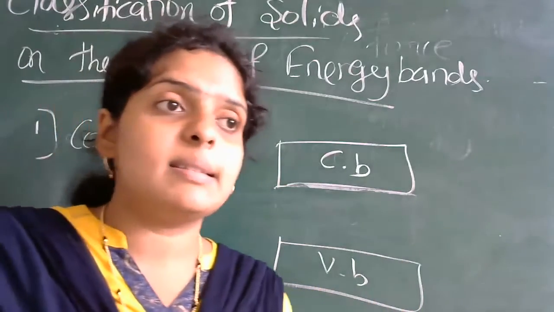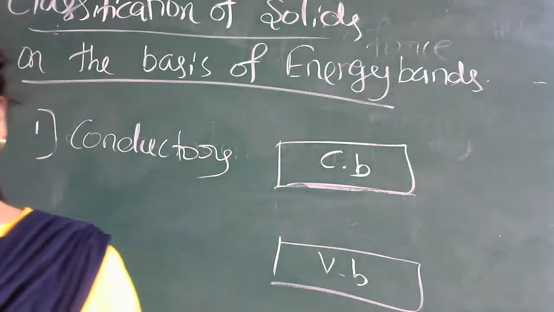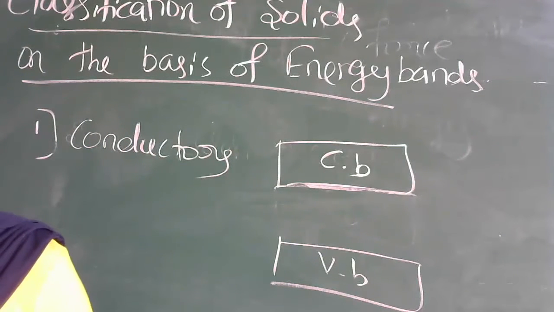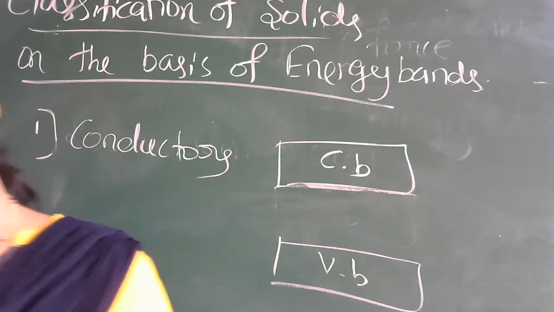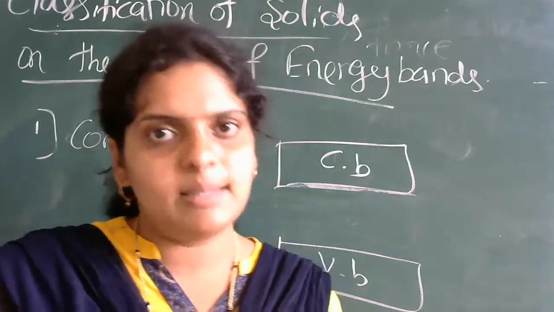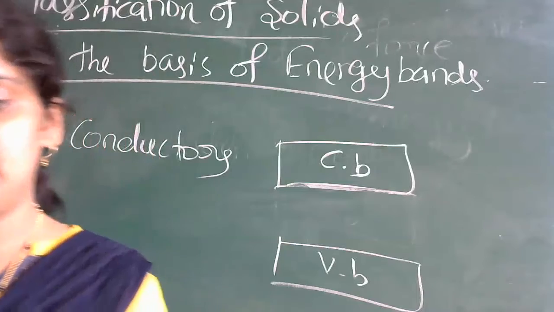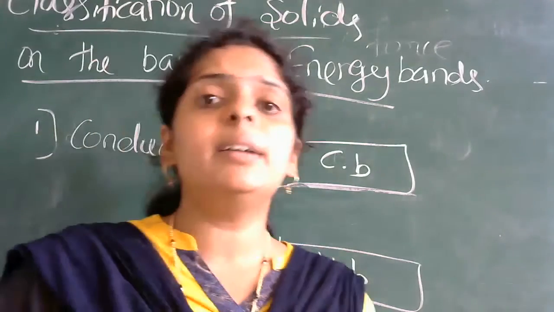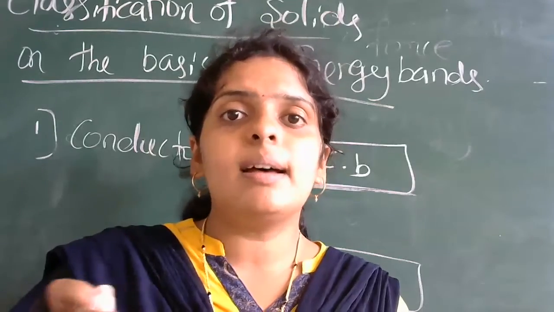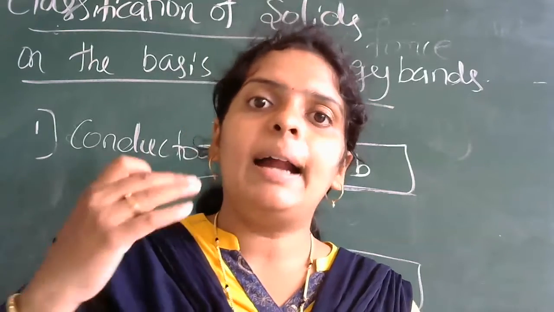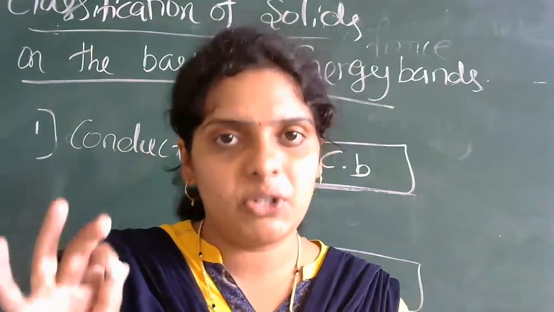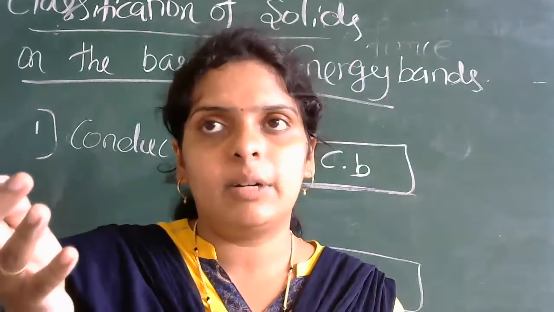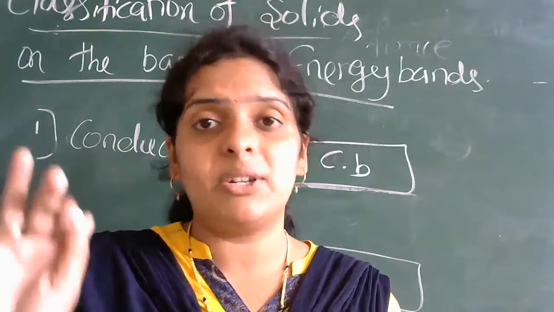Such substances are called semiconductors. In a semiconductor, the valence band is partially filled and the conduction band is partially empty.